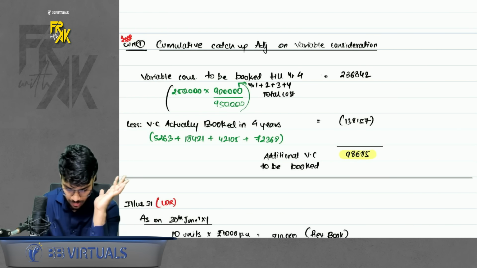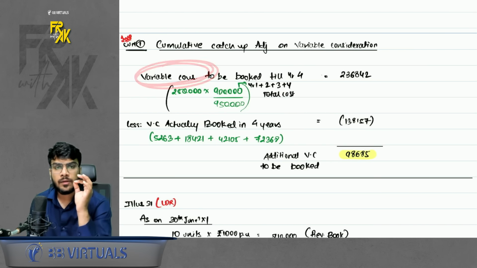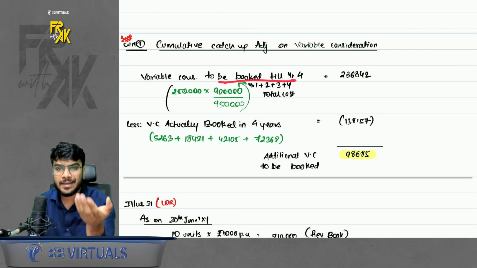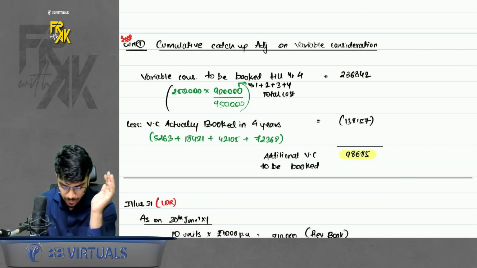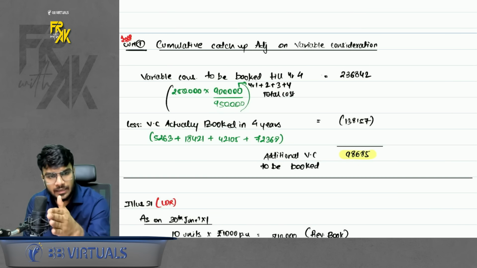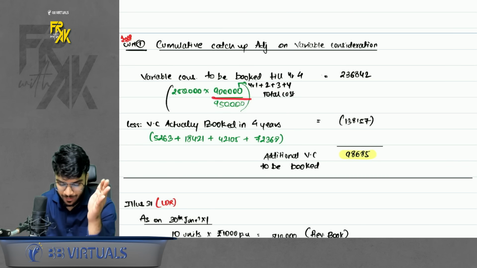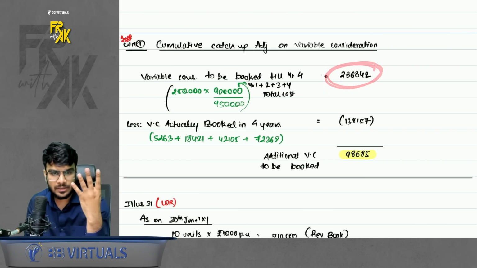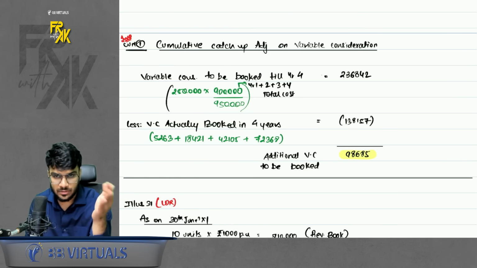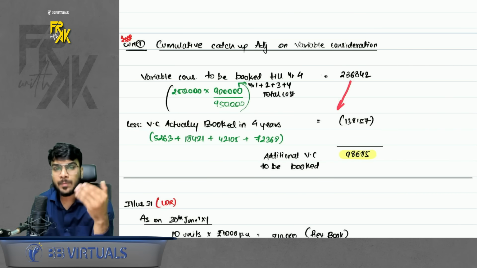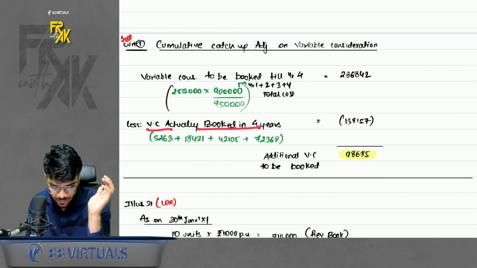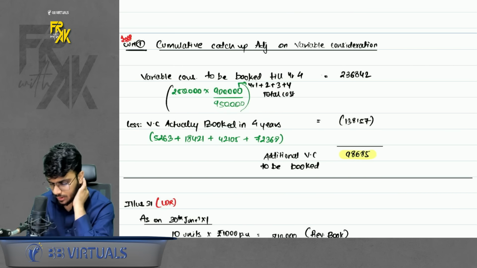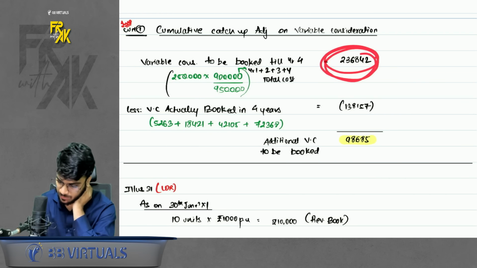What is the working note? First of all, you will check the variable consideration to be booked till year 4. How will you find this? Take 2.5 lakhs, multiply by the cumulative cost incurred till the 4th year, divide by total cost. So you will get this much revenue should have been booked for 4 years on variable consideration. Now compare this with how much you have actually booked. Less: variable consideration actually booked in 4 years. Okay, so this much should have been booked, but you only booked 138.